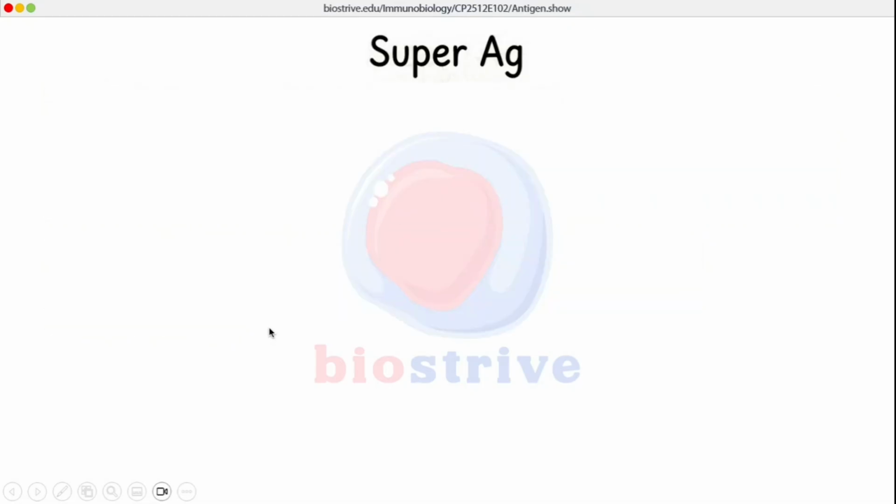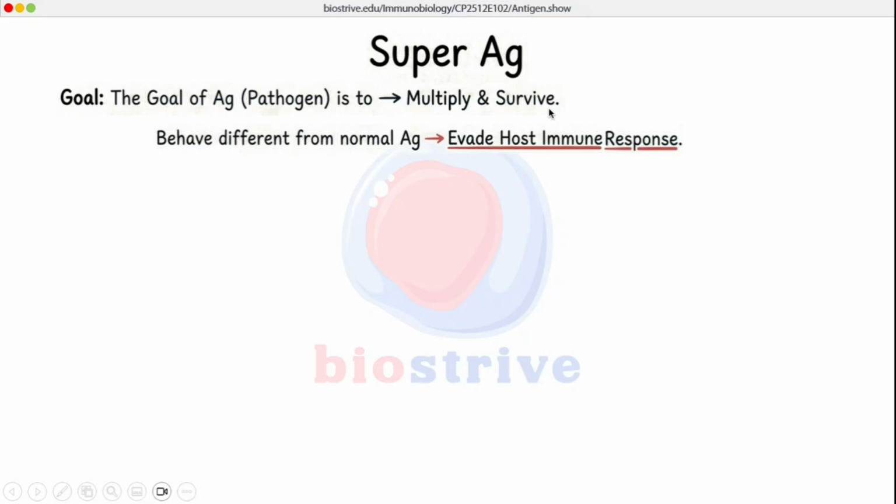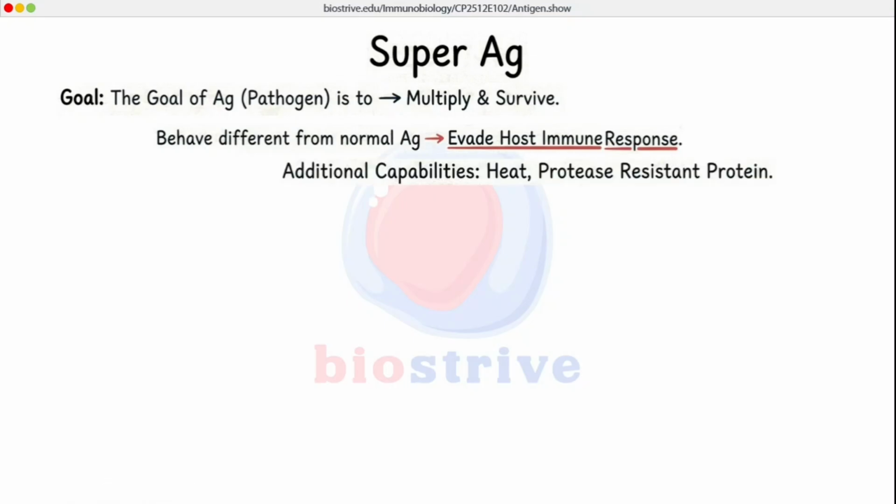Let's talk about super antigens. The goal of antigen or any pathogen is to multiply, survive, and evade the immune response against it. Super antigens are the antigens which behave different from the normal antigens, and they very effectively evade host immune response. And to evade host immune response, they have developed additional capabilities like heat resistance and enzymatic resistance. They are resistant to many proteases so that they cannot be broken down.